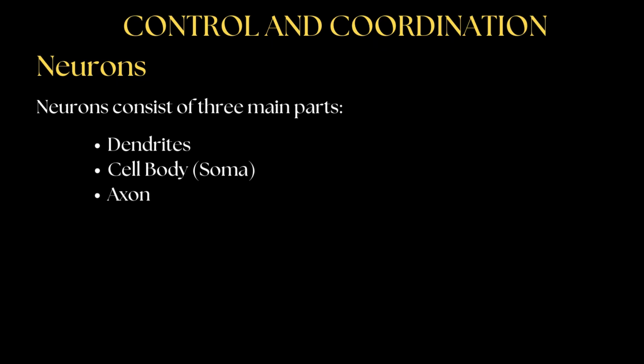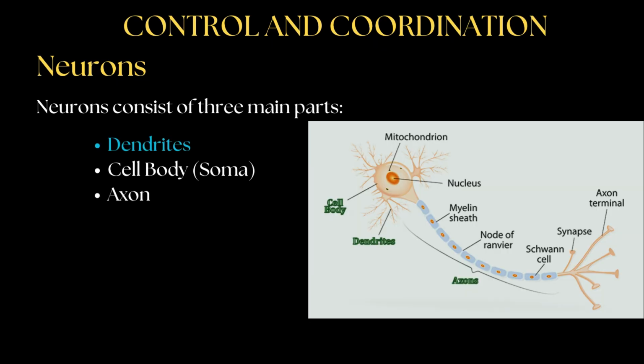Neurons have three main structural components: dendrites, the soma, and the axon. Dendrites are thread-like extensions that receive signals and carry them toward the cell body. The cell body, or soma, houses essential organelles like the nucleus, cytoplasm, and Nissl granules, which play a role in nutrition and protein synthesis. The axon is a long projection that transmits impulses away from the cell body.